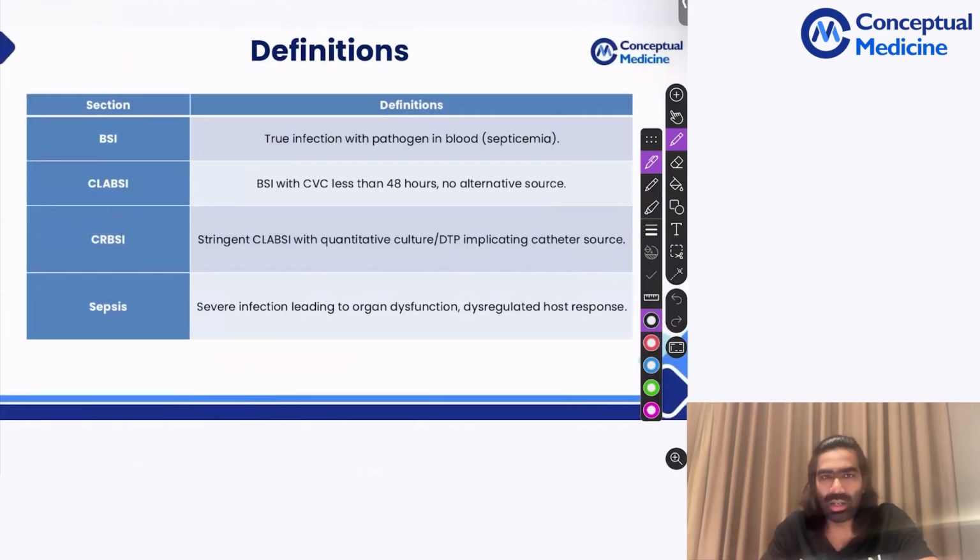Coming to some other important definitions, we have something called bloodstream infection, which is nothing but a true infection with pathogen in the blood, because you have to exclude something called a pseudobacteremia. So this is nothing but septicemia as well. Then we have a definition for CLABSI, that is called central line associated bloodstream infection. Which is nothing but a bloodstream infection with central venous catheter in place, and that is occurring within 48 hours without any alternative source. So that is what we call CLABSI.